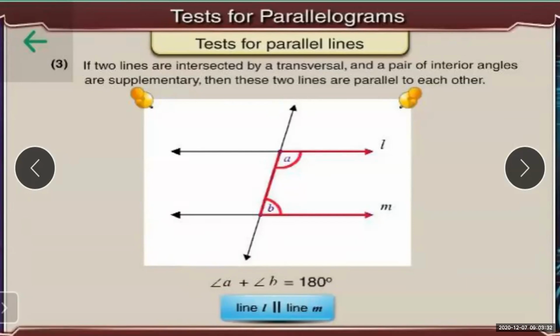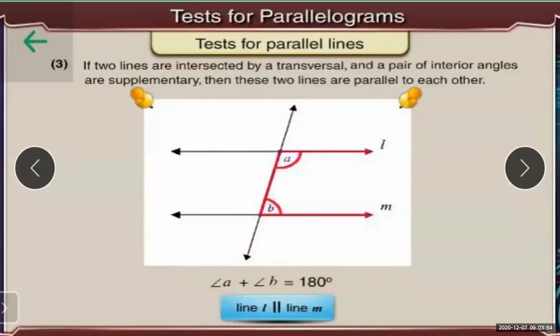One thing you have to remember, students: the corresponding angles, alternate angles, or interior angles will be formed only and only if a transversal is intersected by the two given lines.